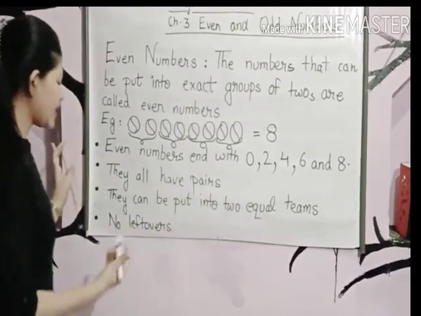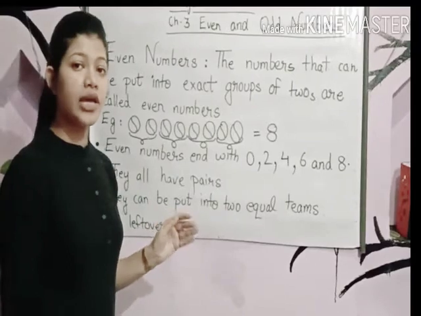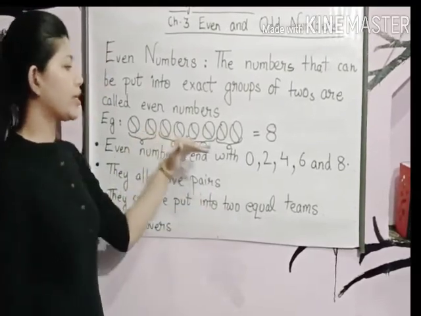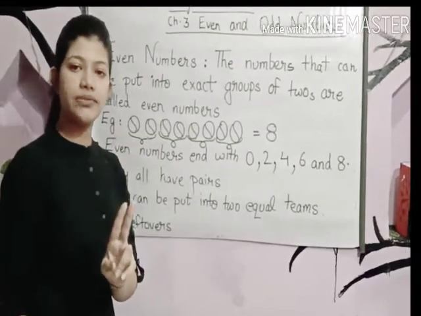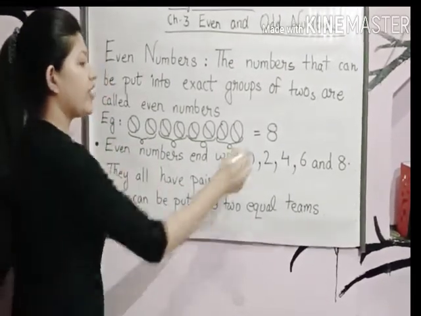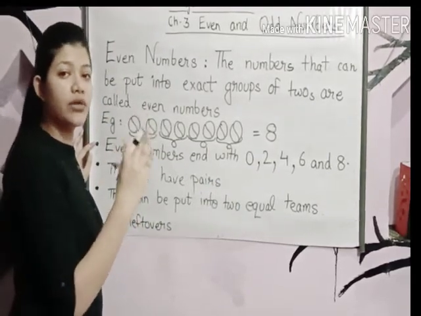Next one. They can be put into two equal teams. It means we can divide these 8 balls into two equal teams. Yes. When we divide number 8 by 2, we will form two equal teams.